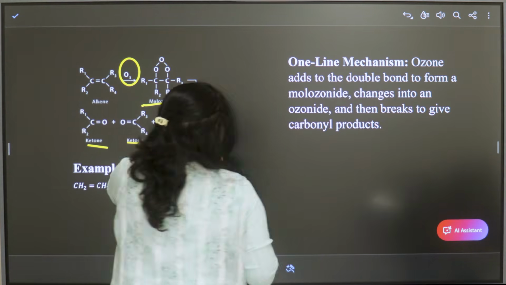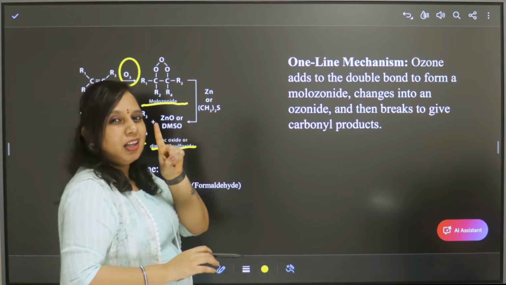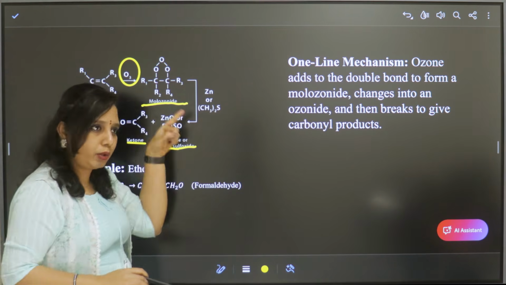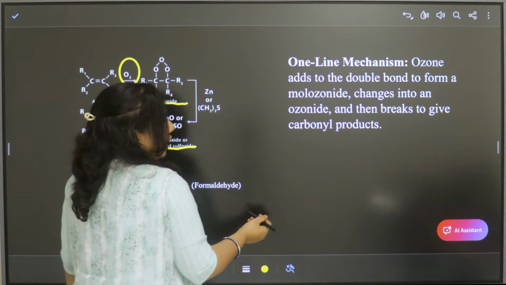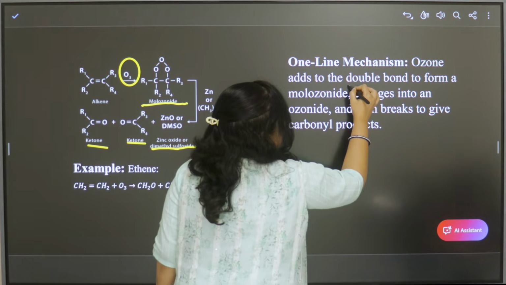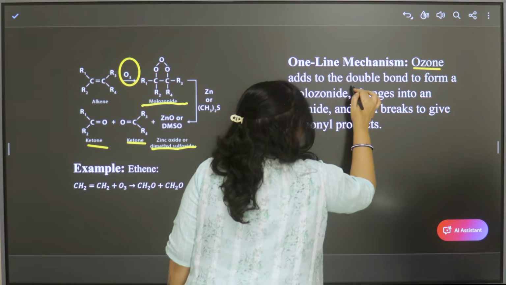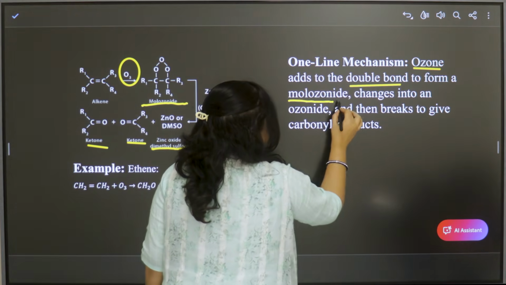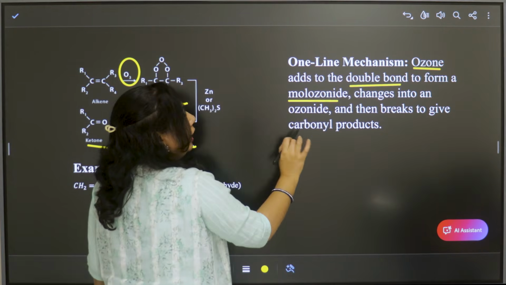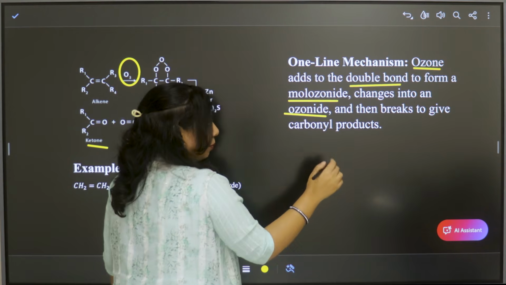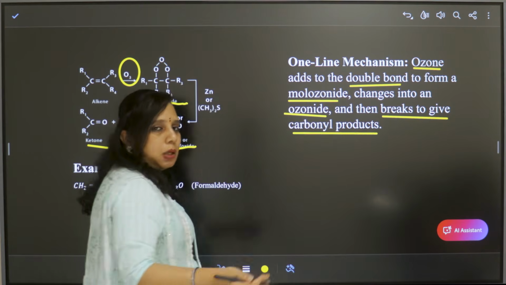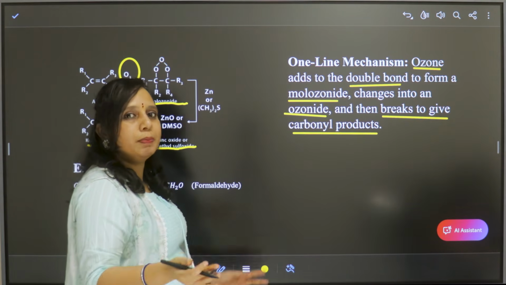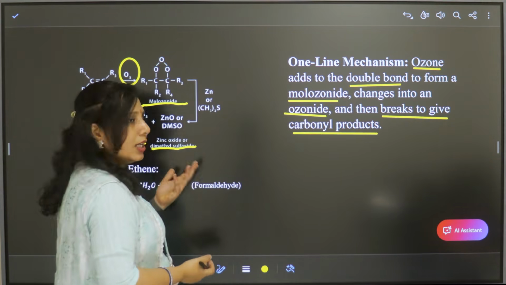Now to remember this, I have got a one-line mechanism so that you can remember the whole 3 steps in just one line. So here, first is the ozone added to double bond, we get molozonide that changes into ozonide, second step, and breaks to give either carbonyl products or carboxylic acids based on the reagent used.